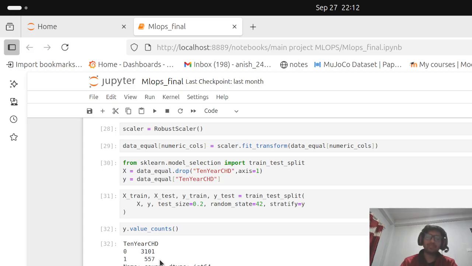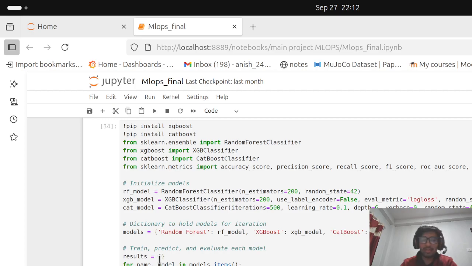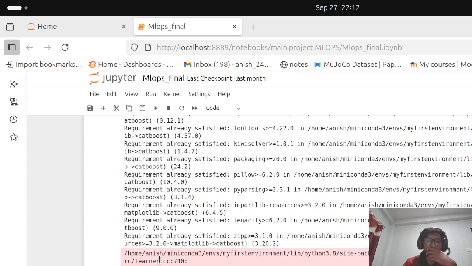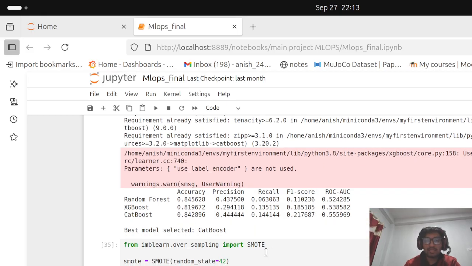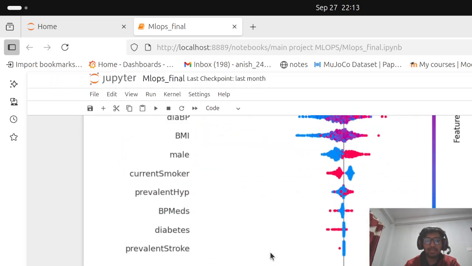So what we can do here is SMOTE, which I have done. There are many models, and from them I chose 3 models that work well with categorical data. With the results we can see CatBoost performs best on this data set, so I chose CatBoost as my main model. My data was imbalanced, so I used SMOTE and so on, and then hyperparameter tuning, and then final prediction.